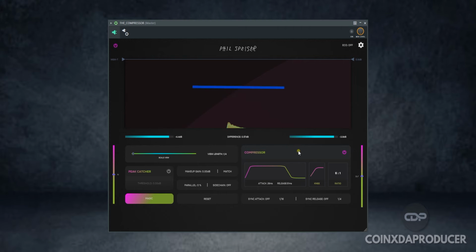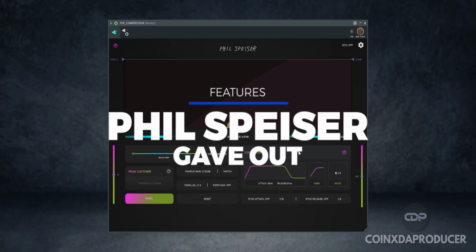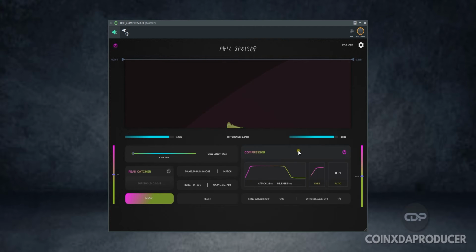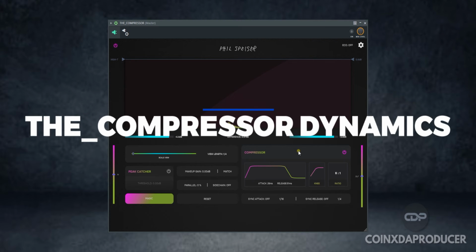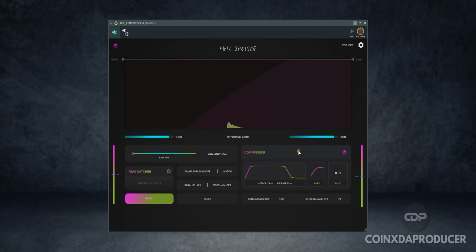And here we have another interesting free plugin by Speiser. Speiser give out this powerful dynamic compressor for free, and it is called the Compressor. According to what they said on the official website, you don't need to guess anything you're doing with this compressor. It automatically analyzes the audio and gives you the best suggestion based on your settings. So guys, let's quickly check it out and see for ourselves.